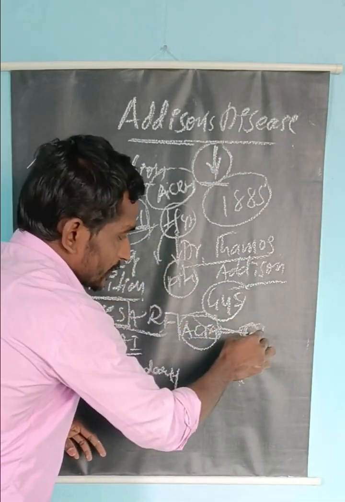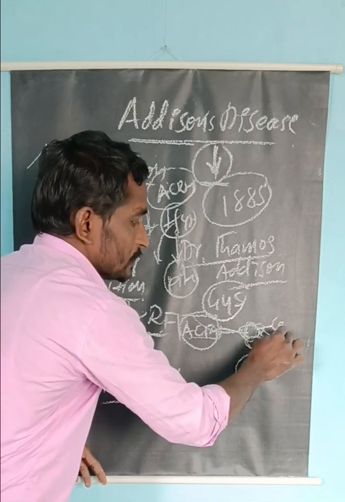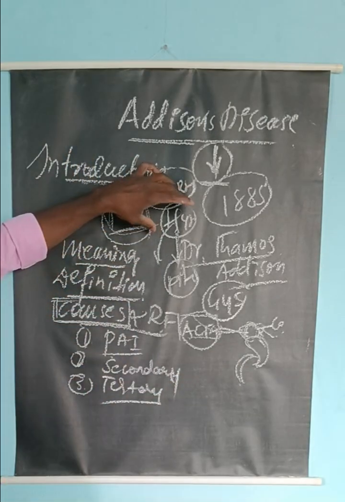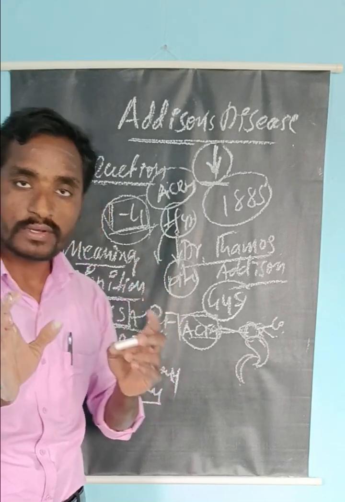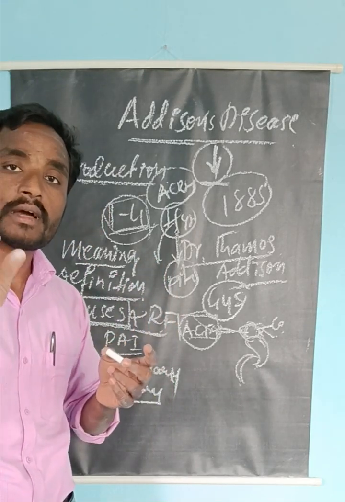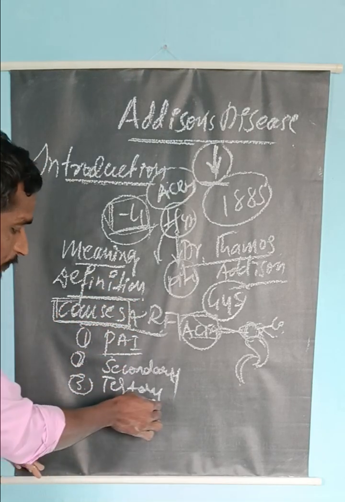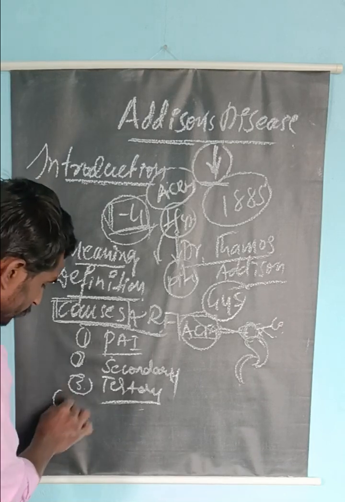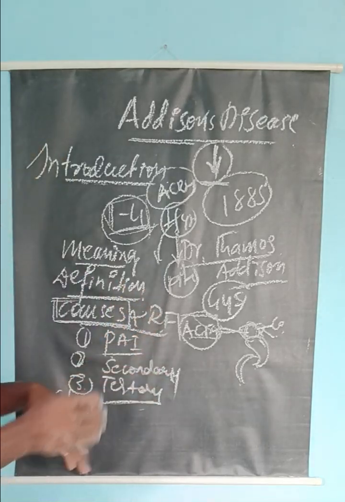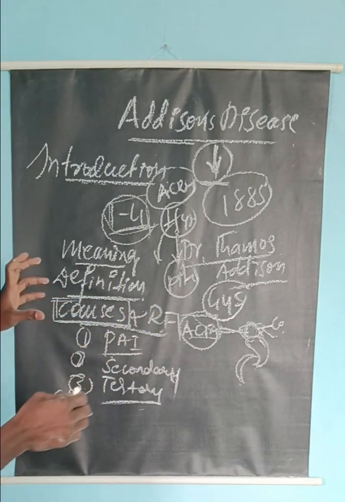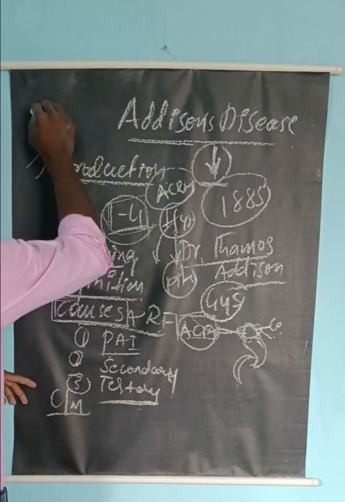ACTH then acts on the adrenal gland to secrete cortisol and aldosterone. But here, the defects lead to insufficient production of corticosteroids, for example cortisol and aldosterone. So depending upon causes, it is divided into three types. Now, the clinical manifestations of persons suffering from Addison's disease. As a mnemonic for the clinical symptoms, we have one word: Addison.